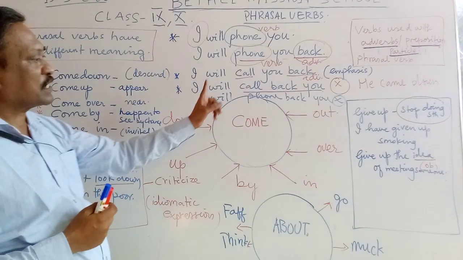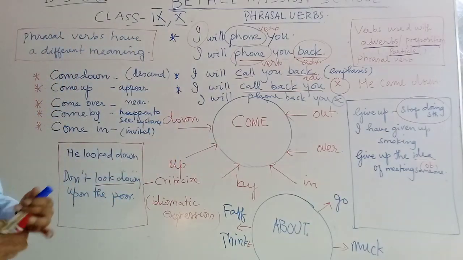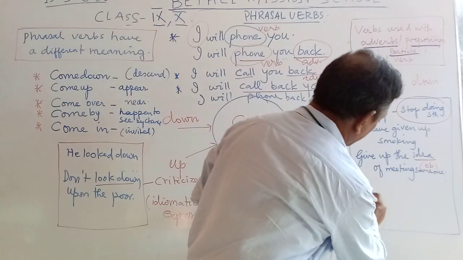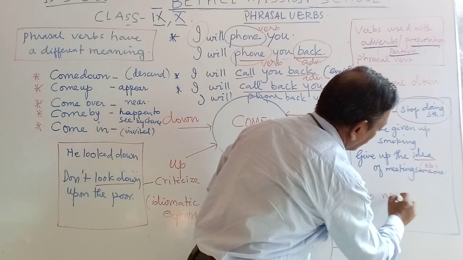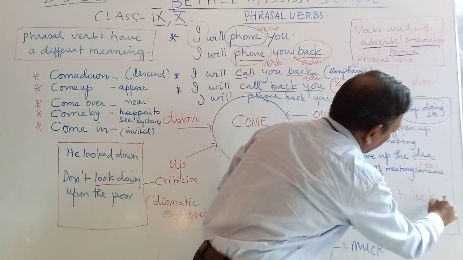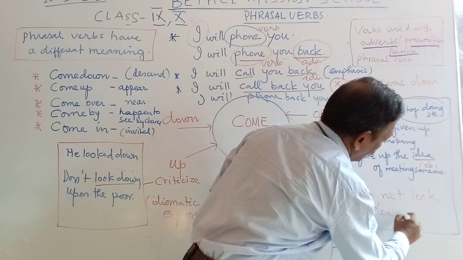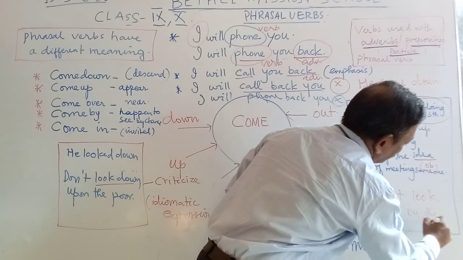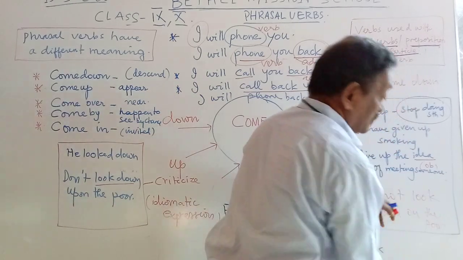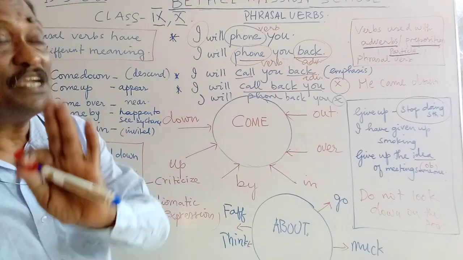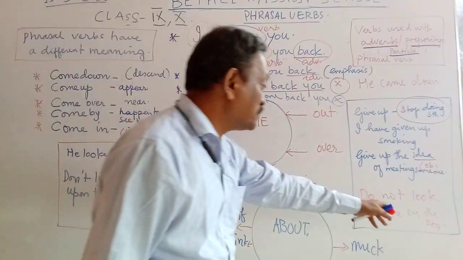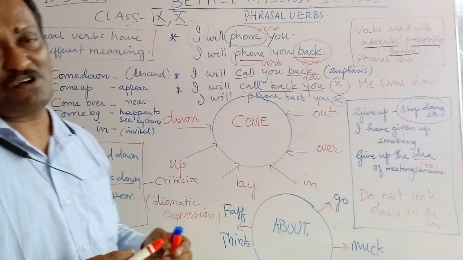Do not look down on the poor. If I write a sentence like this, this gives you an entirely different meaning, which means do not criticize the poor.